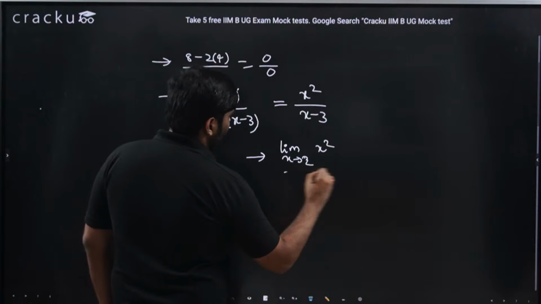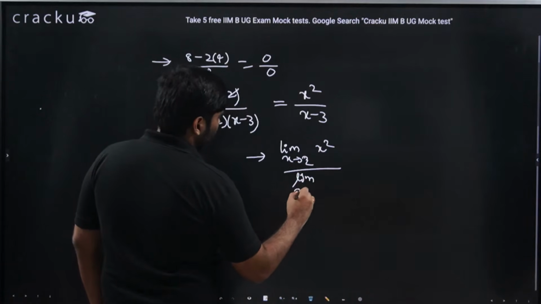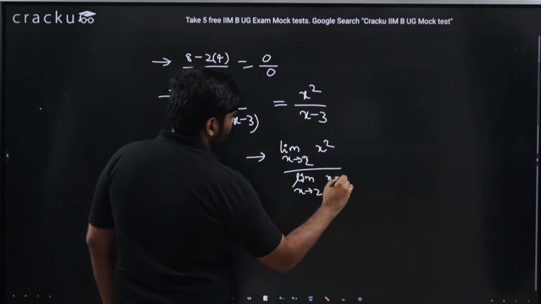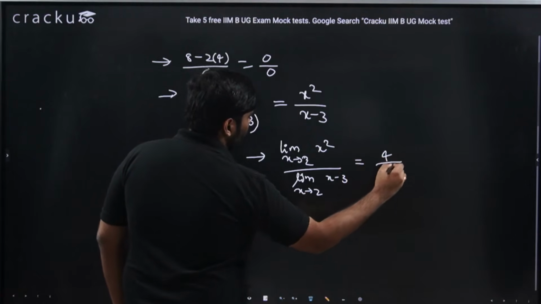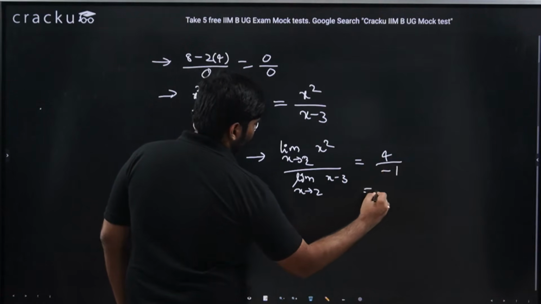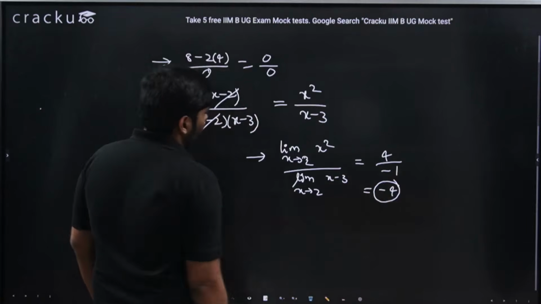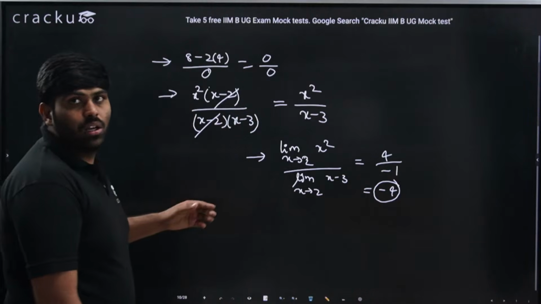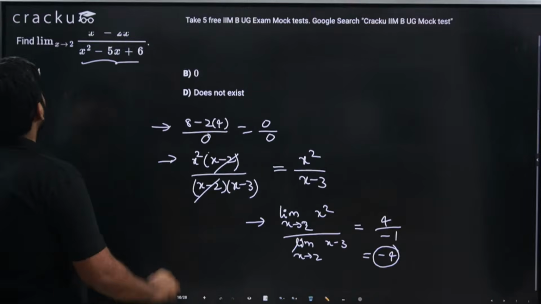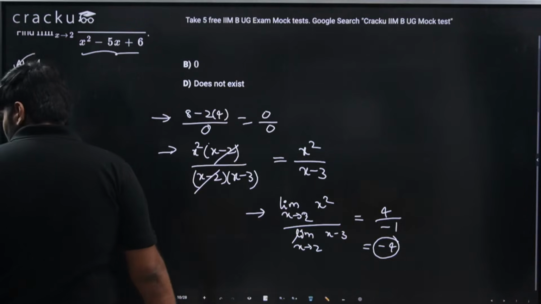Limit x tending to 2 of x square, divided by limit x tending to 2 of (x minus 3), which is nothing but 2 square by (2 minus 3), which is minus 1, which is nothing but minus 4. The answer should be minus 4 for this particular question. That is option A.